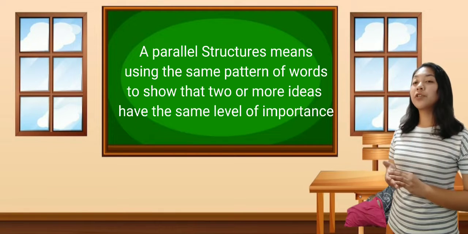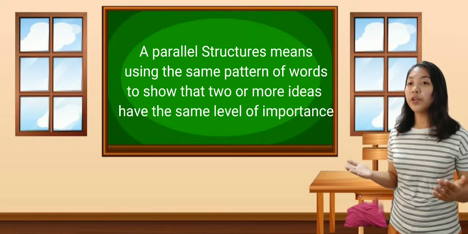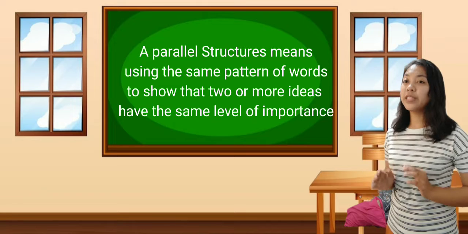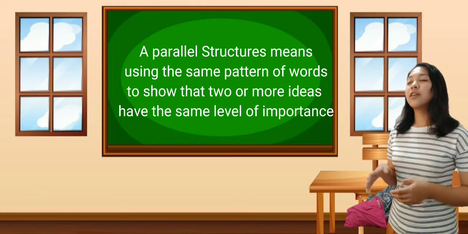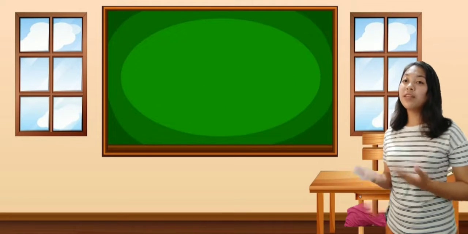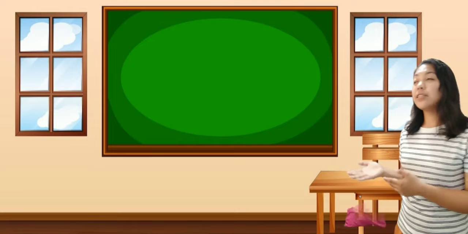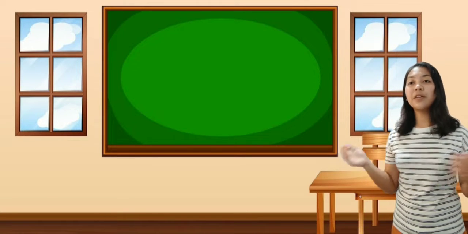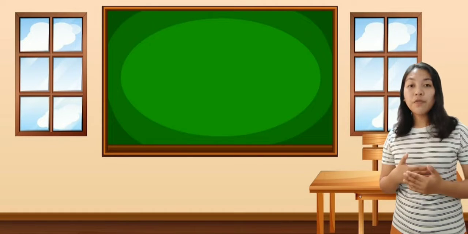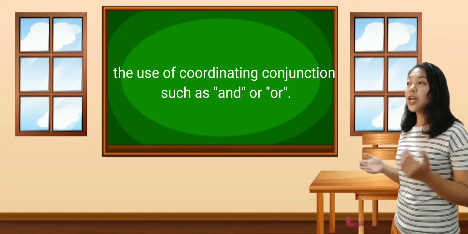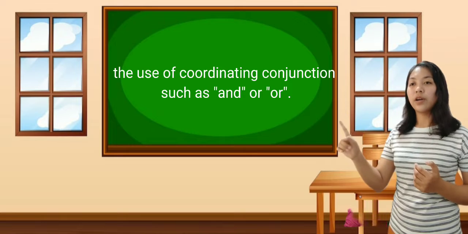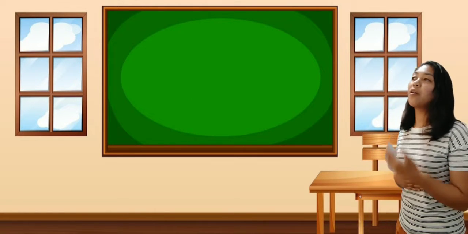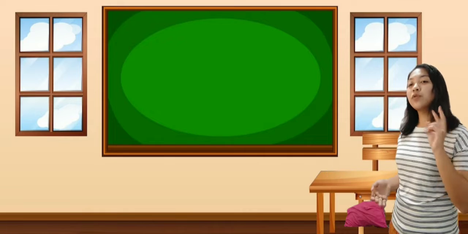A parallel structure means using the same pattern of words to show that two or more ideas have the same level of importance. This can happen at the word, phrase, or clause level. The usual way to put parallel structures is with the use of coordinating conjunctions such as "and" or "or." So I will give you 2 sentences and tell me where is the parallel and the non-parallel.